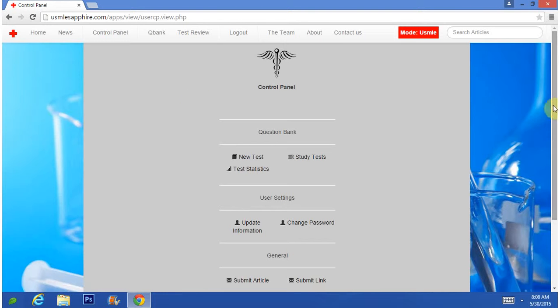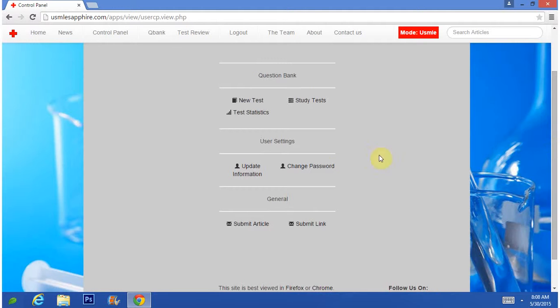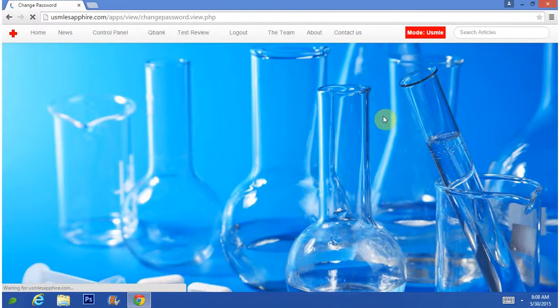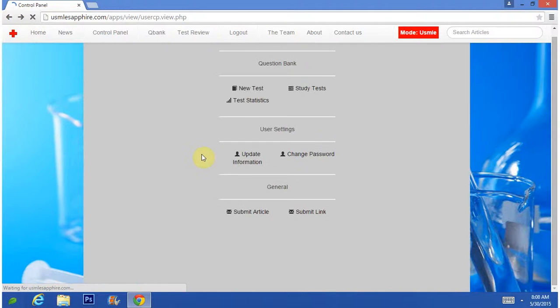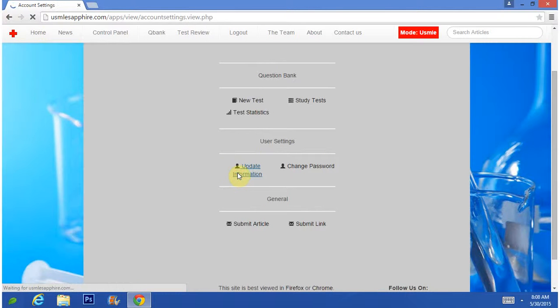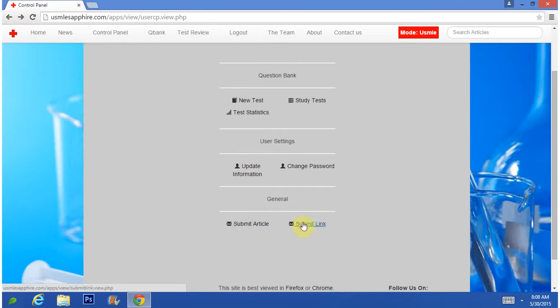As you can see, this is the screen that a regular person will see. You have the option to change your password. If you want to change it, you'd have to enter your old password. You can update your information. You can submit articles and submit links. Keep in mind that this is a regular user's page. This is not the administration page. Administrators would have extra functions like reviewing articles that they want to publish on the news site, which is like my old news site, Piyut.